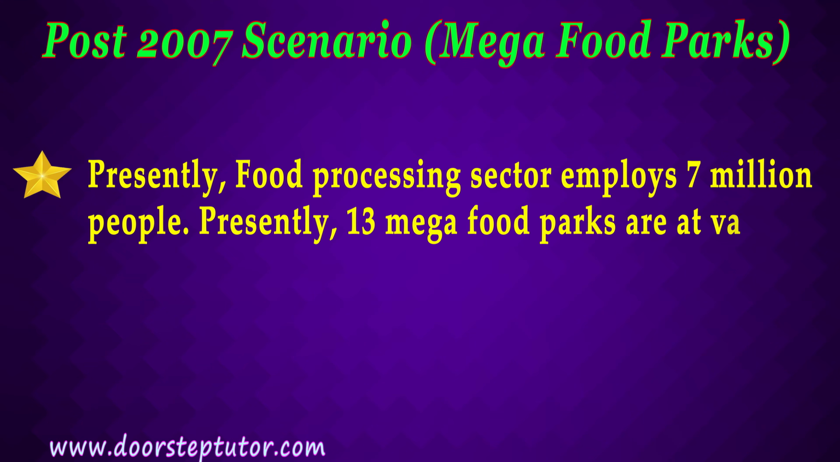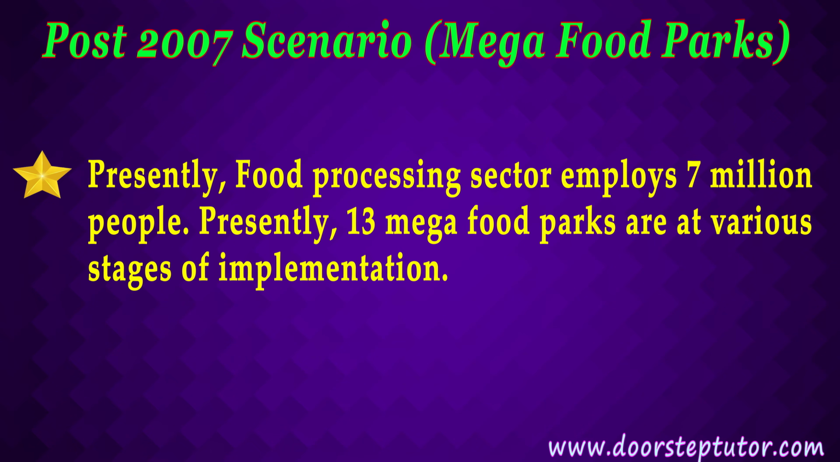Presently, the food processing sector is one of the major employers because it employs more than 7 million people, and has created lakhs of indirect jobs as well. Presently, 13 major mega food parks are operational at various stages because there are certain issues which are coming, like land acquisition problem. You should remember that in the mega food park, private participation is also allowed. Thus, a private party can also open the mega food park, and government provides certain incentives.